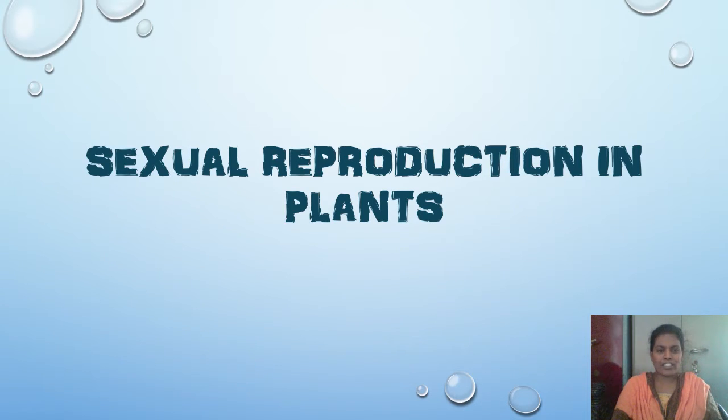Today we are going to discuss how sexual reproduction takes place in plants. In the last video we discussed so many organisms which reproduce through asexual reproduction. But in this video we are going to discuss sexual reproduction in organisms. Plants also reproduce sexually. How does it take place in plants? In order to understand, we have to see what the parts of a plant are.